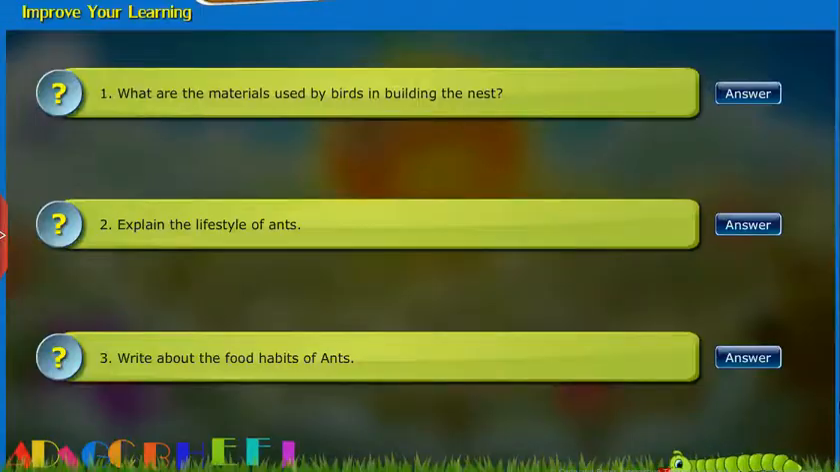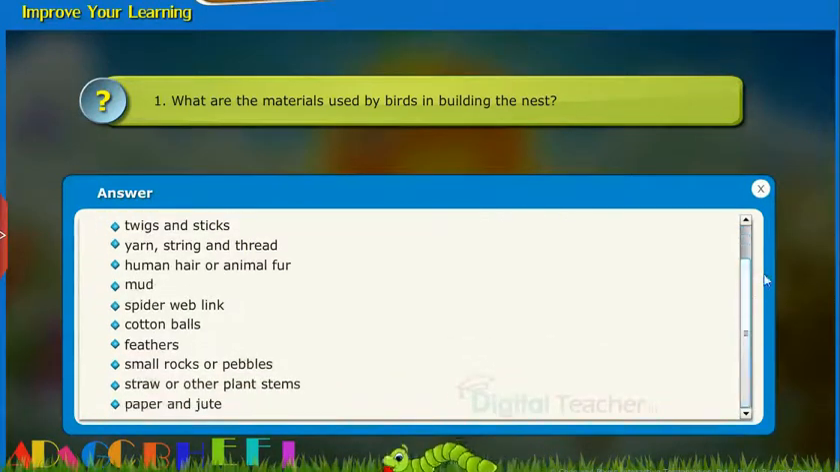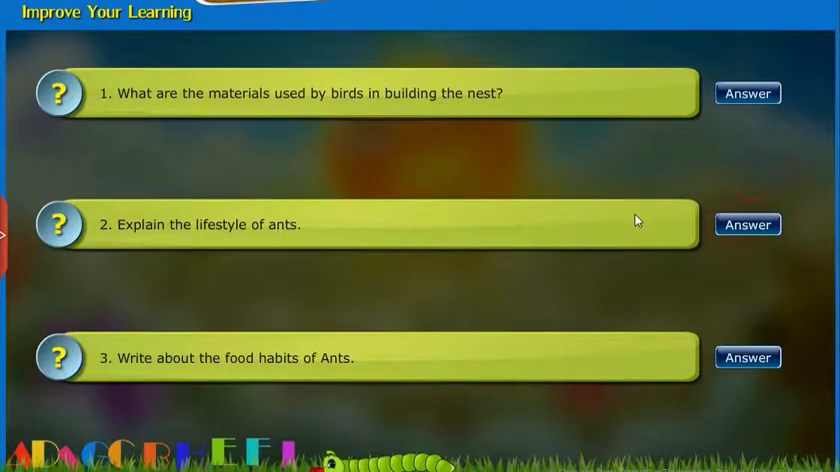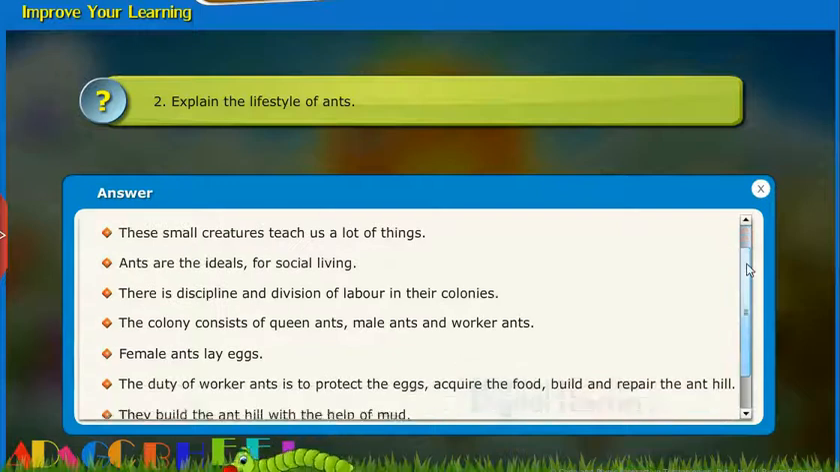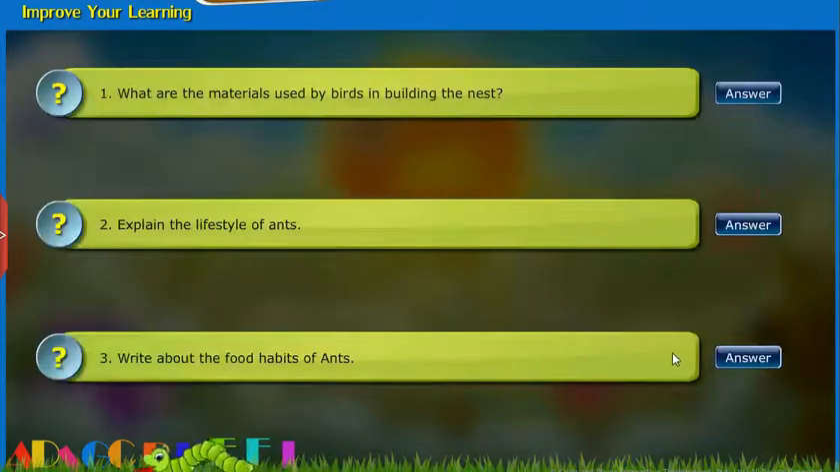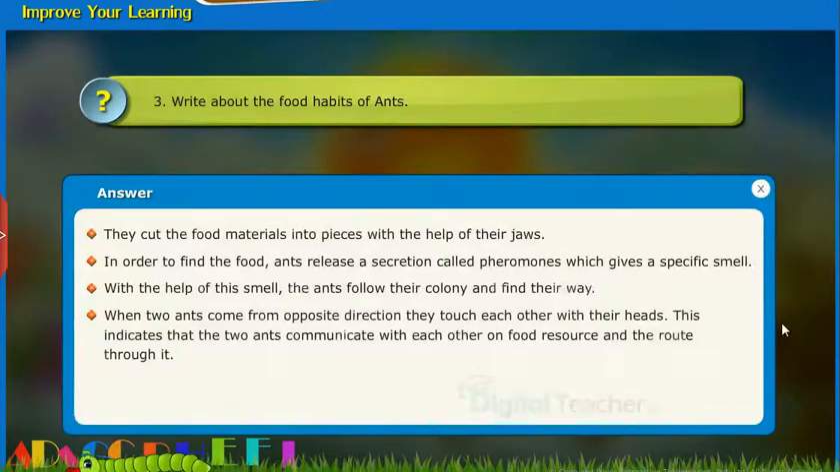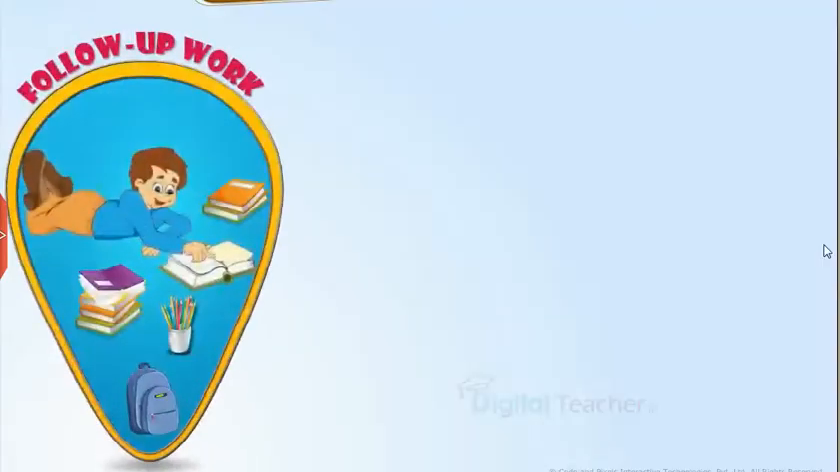Read the questions and attempt the answers on your own. You can click answer for your reference. Follow-up work. Take up the following activities.